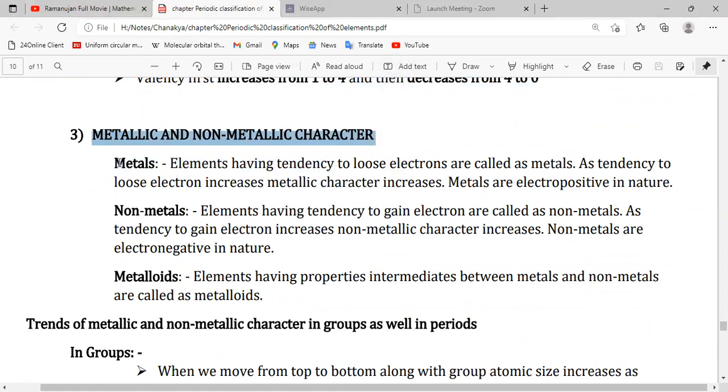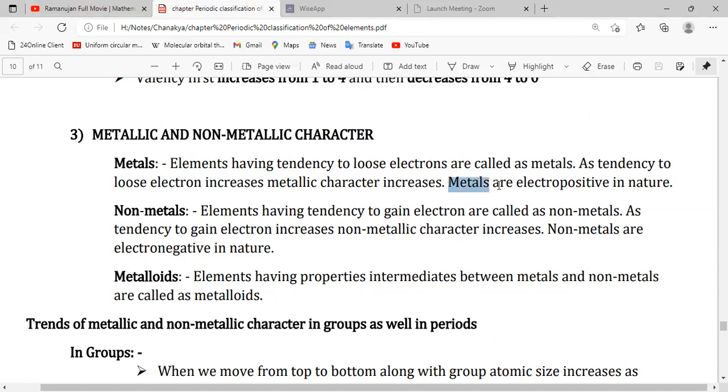Now we are going to discuss metallic and non-metallic character. First we have to understand metal, non-metal and metalloid. Metals are elements having a tendency to lose electrons. As the tendency to lose electrons increases, metallic character will increase. Suppose we have two metals and both are going to lose electrons, but one will lose electrons more easily, so it has more metallic property.